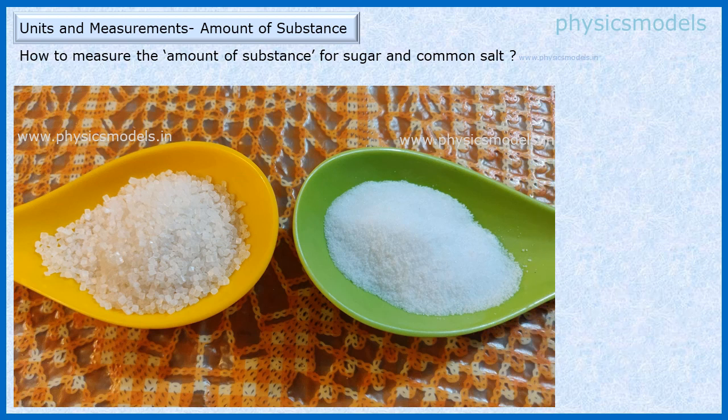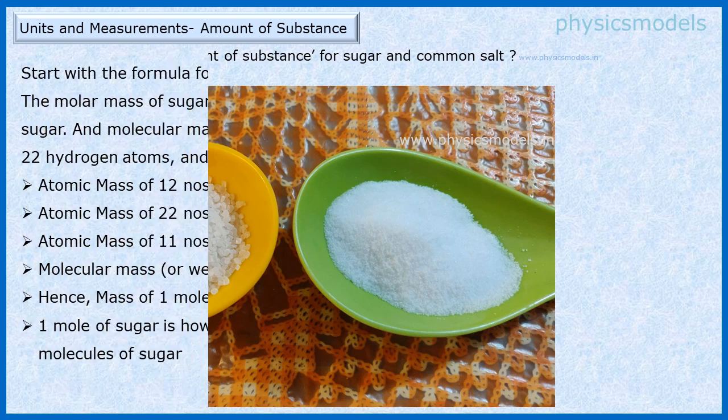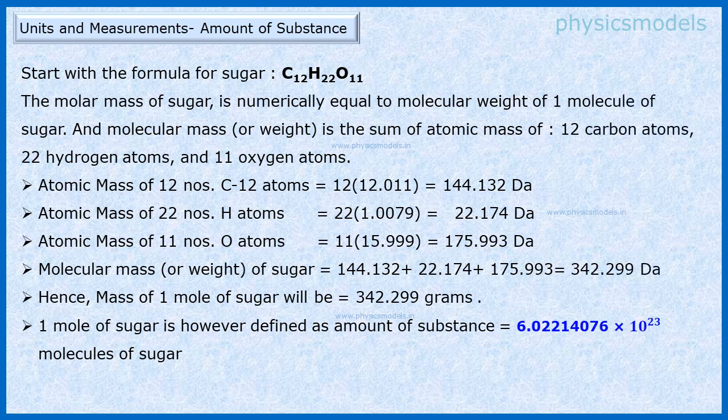Let us now apply the SI unit for amount of substance to a daily life substance. On the left you see sugar and on the right common salt. Start with the formula for sugar, C12H22O11. Sum up the atomic masses in Dalton for each of these elements.